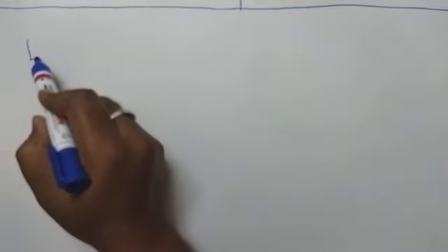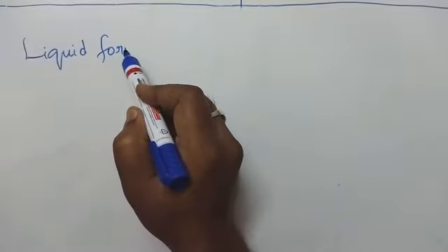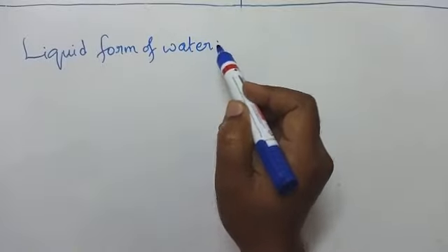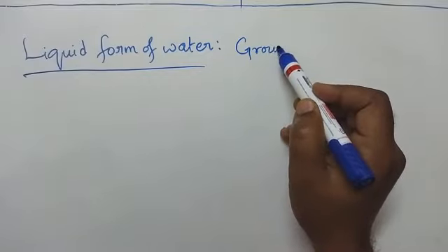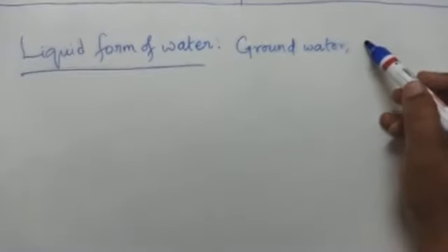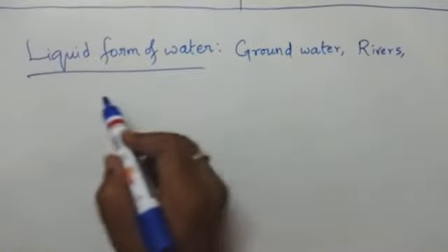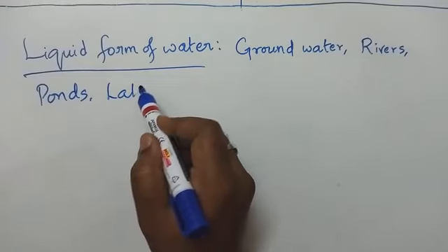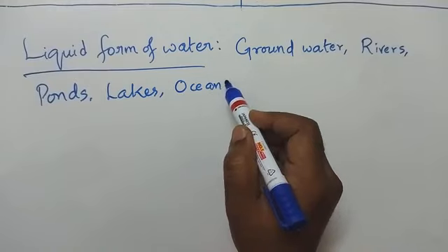Liquid form of water is present as groundwater, in rivers, ponds, lakes, oceans, etc.